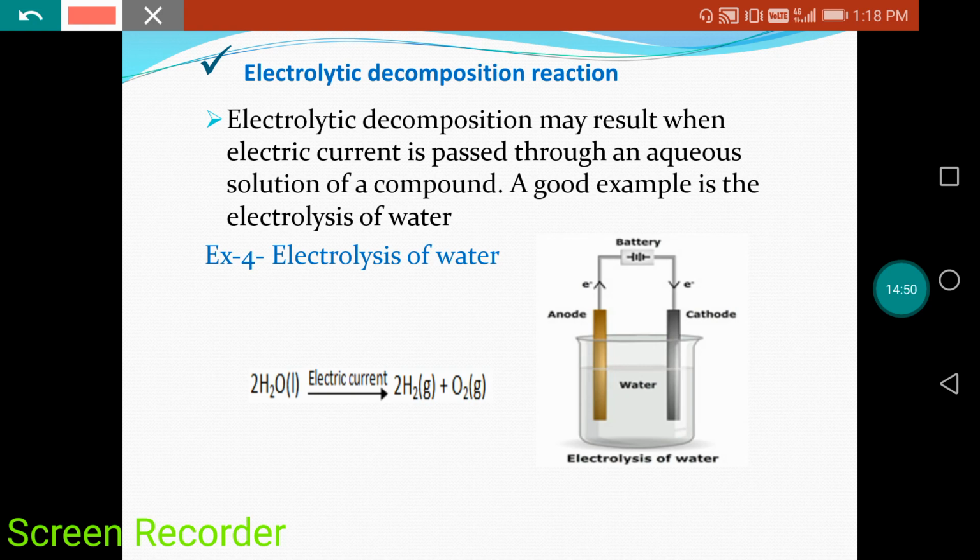But here electrolytic means we have to break down the reactant with the help of electricity. That's why they are giving a new term, electrolytic decomposition reaction. Here one example is given. Electrolytic decomposition may result when electric current is passed through the aqueous solution of a compound.